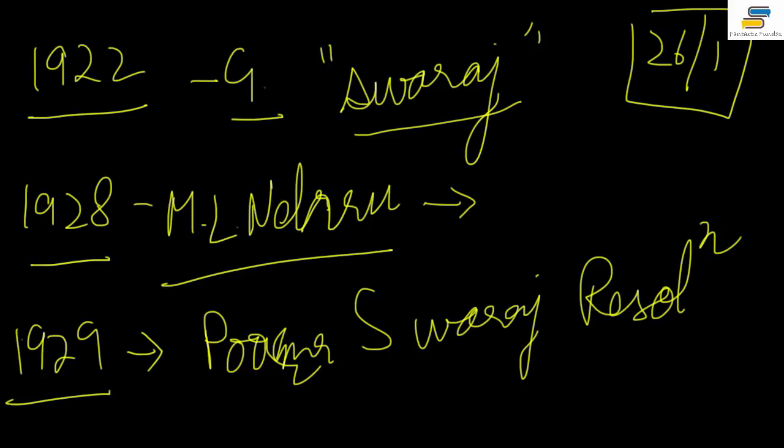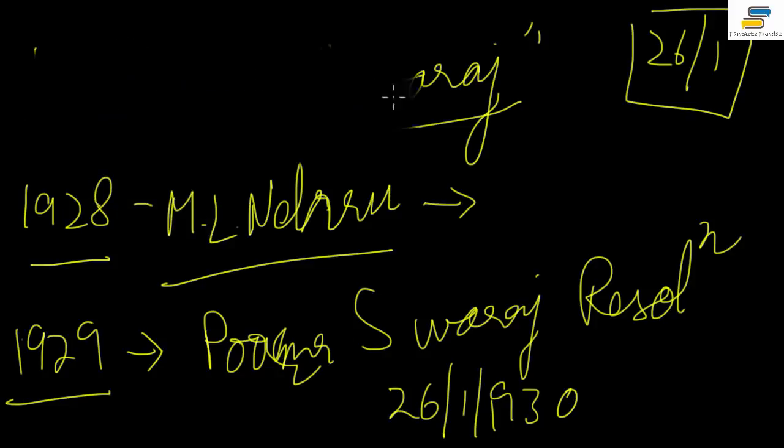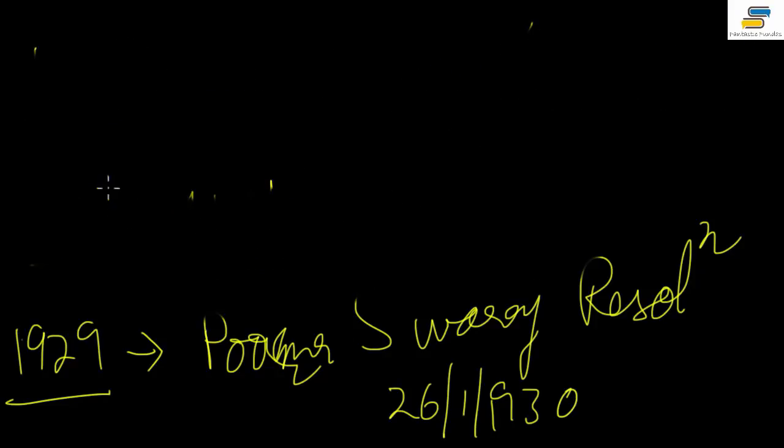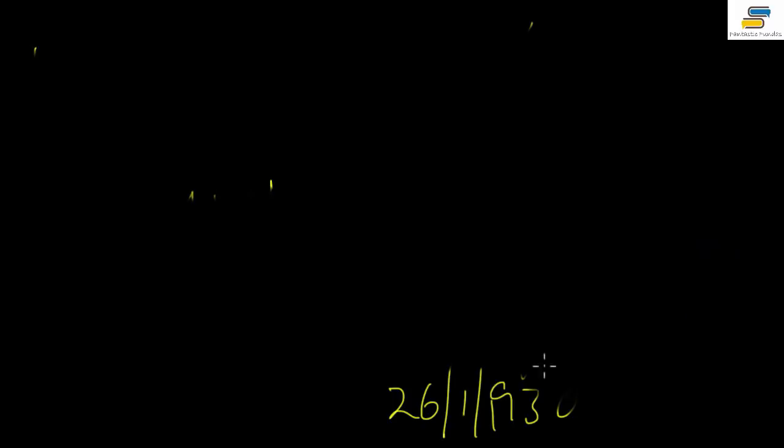It was here that it was decided that from 26th January 1930 onwards we will be celebrating it as our Independence Day. Because of this, we have 26th January with us, right? This was basically a declaration of independence, and it talked about so many things like the atrocities and the financial losses inflicted on us, and that we are a free nation, and that whatever the case may be, let us alone determine our future.